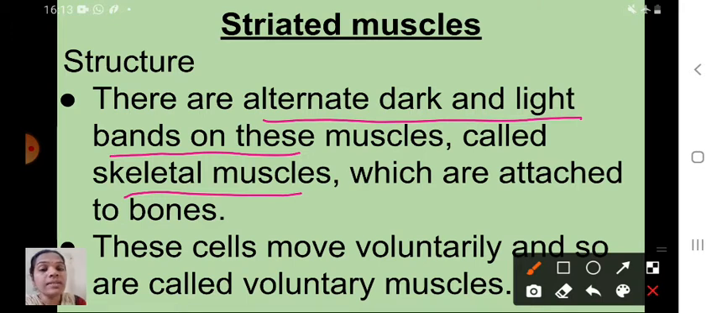These cells move voluntarily and so are called voluntary muscles. Why are these muscles called voluntary muscles? Because these cells move voluntarily. And non-striated muscles are called what? Involuntary muscles.